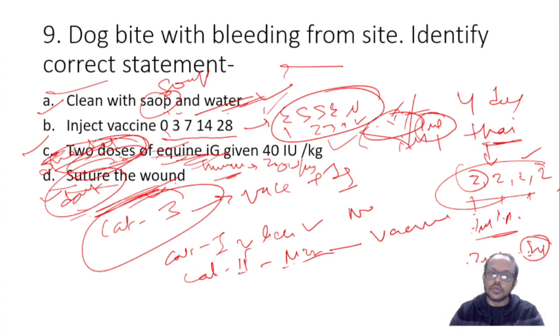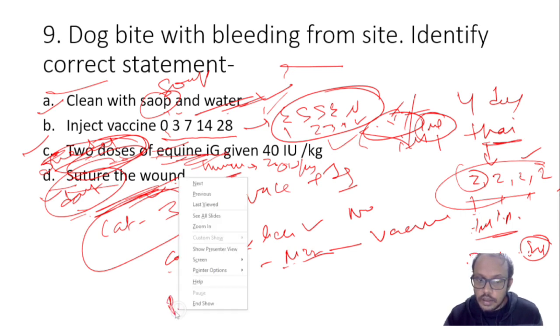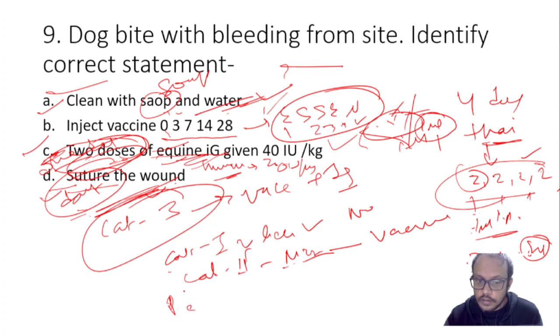Now these all questions are based on recall. So the crux is you don't have to focus on the question, but you have to focus on the topic, which topic has been asked. Another thing is that sometimes they may ask about re-exposure. Re-exposure: if a dog bite occurs again within less than 3 months, then nothing is required.